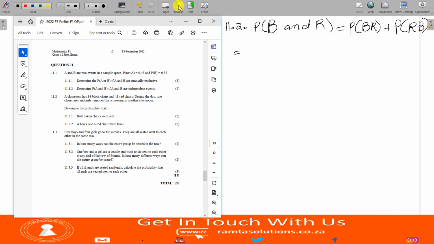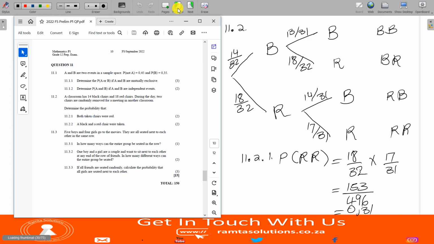What is this? Probability of red first. I think red was 14, so it's 14 over 32. Red first, it's 14 over 32 multiplied by 18 over 31, isn't it? Am I telling the truth?